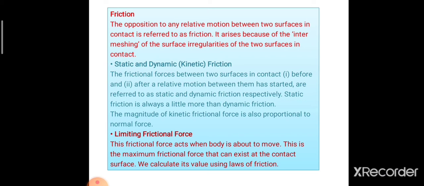Limiting frictional force. This frictional force acts when the body is about to move. This is the maximum frictional force that can exist at the contact surface.